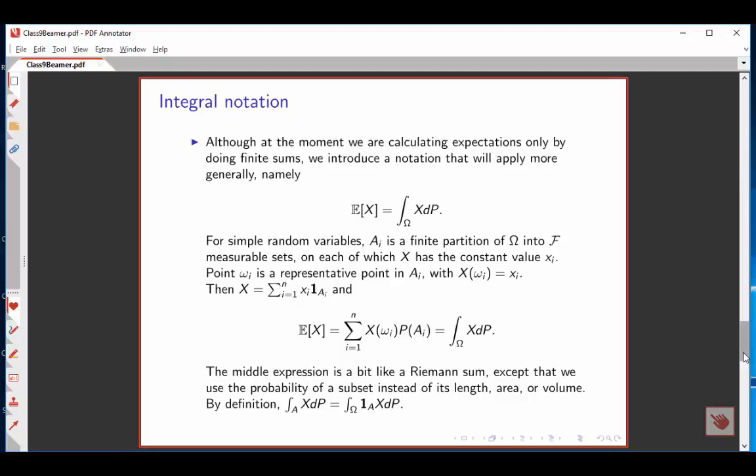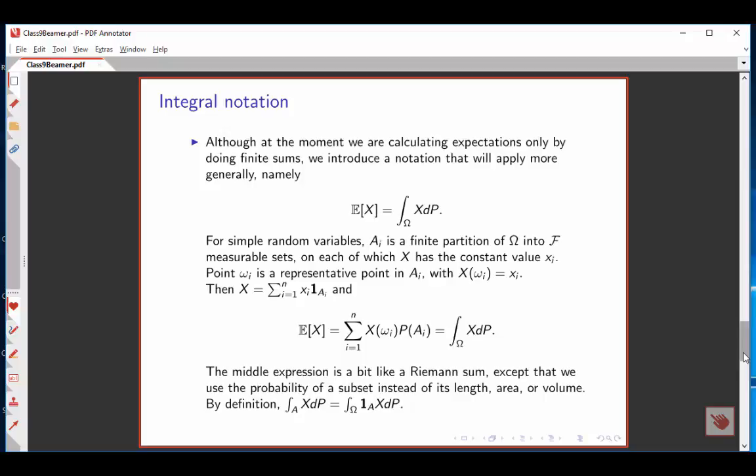Now I'm going to introduce some bizarre notation. Bizarre because we're doing finite sums at the moment, but we're going to write the expectation of a random variable X as the integral over a sample space of the random variable X dP. This will be very nice notation later on when we consider Lebesgue integrals, but it makes sense even now. Let's think about what it means for simple random variables. We've got a finite partition of the sample space into measurable sets, and on each of these measurable sets, the random variable has a certain constant value, x sub i.